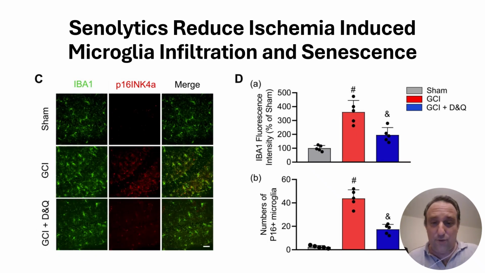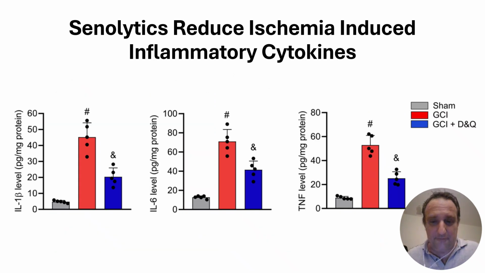The same is seen when you look at microglia. Microglia are the inflammatory cells, macrophages of the brain. The global cerebral ischemia induces an increase in these cells, and then when you treat with the senolytics, you have a decrease in the number of infiltrating microglia, indicating reduced inflammation, and in the number of senescent microglia as detected by P19.